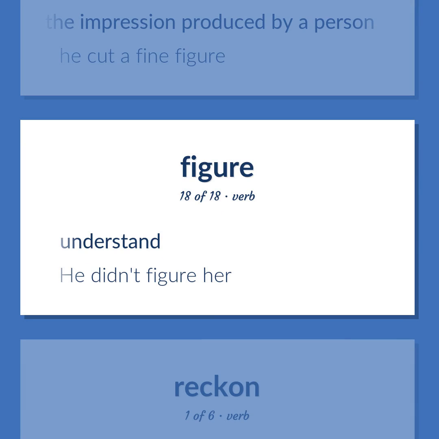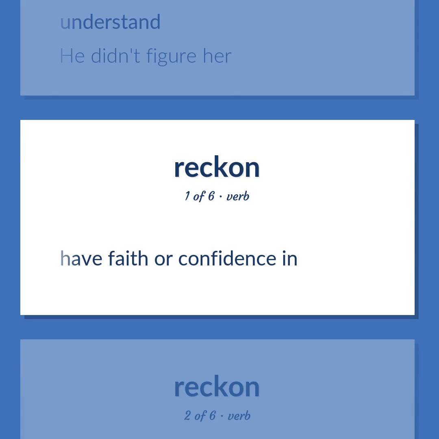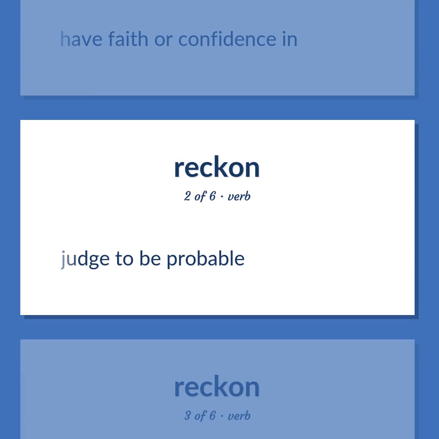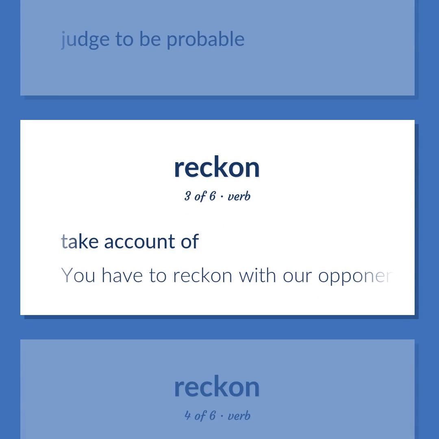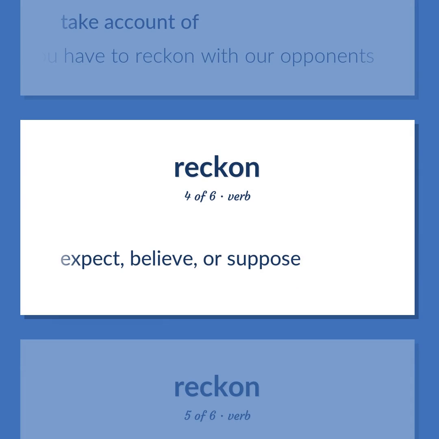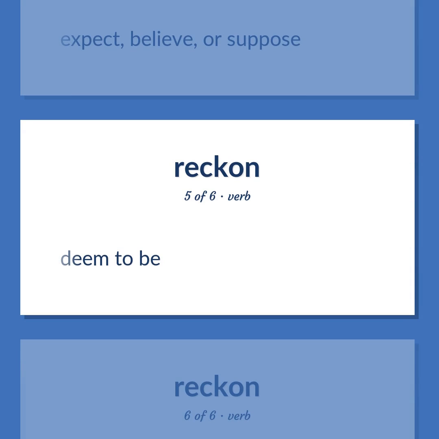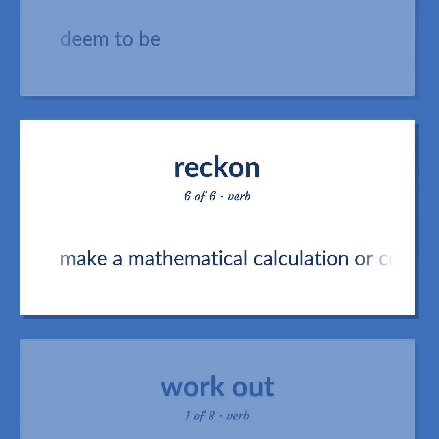Understand. He didn't figure her. Have faith or confidence in. Judge to be probable. Take account of. You have to reckon with our opponents. Expect, believe, or suppose. Deem to be. Make a mathematical calculation or computation.